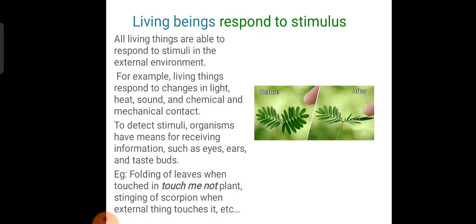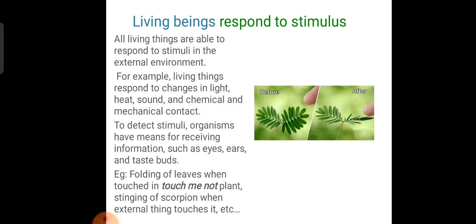So next one is living beings respond to stimuli. All living things are able to respond to stimuli in the external environment. For example, living things respond to changes in light, heat, sound, and chemical and mechanical contact.